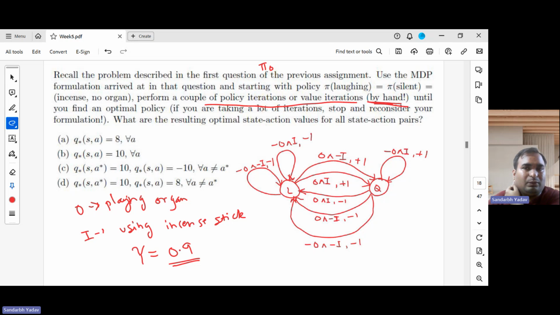They know in hindsight that the answer can be reached within a few equations. So what are the resulting optimal state action values for all state action pairs? They have given us some action values for state and action pairs, and they are asking which of these options are correct. So let's begin.